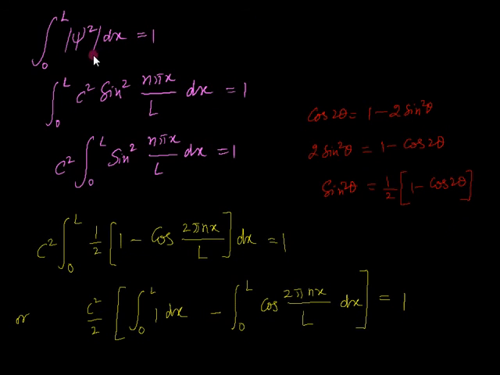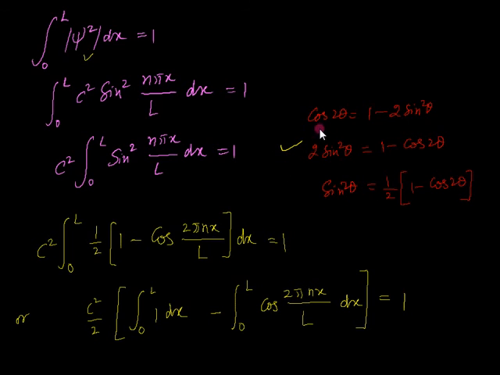Next point, by putting the value of psi here, it becomes c square sin square n pi x upon L dx is equal to 1. So keeping this c square constant outside the integration, you now have integral 0 to L sin square n pi x upon L dx. This integration we solve with the help of